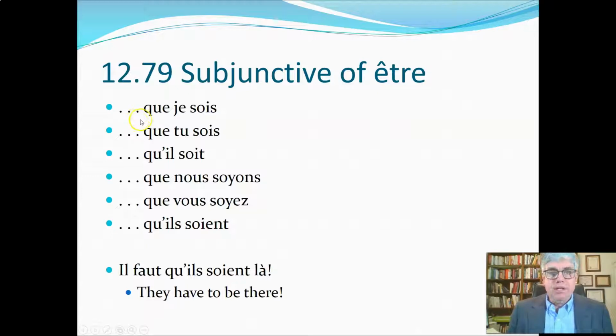So for être, it's que je sois, que tu sois, qu'il soit. So now we're back to the SST endings, but everything has pretty much an SOI ending. The two I's change to a Y for que nous soyons and que vous soyez. Because remember the endings for the nous and the vous forms are yons, yez, IONS, and IEZ. And then qu'il soit. So for example, il faut qu'il soit là.